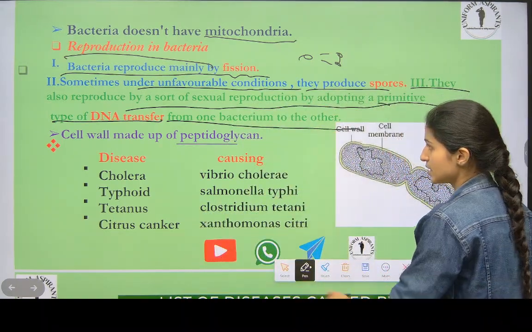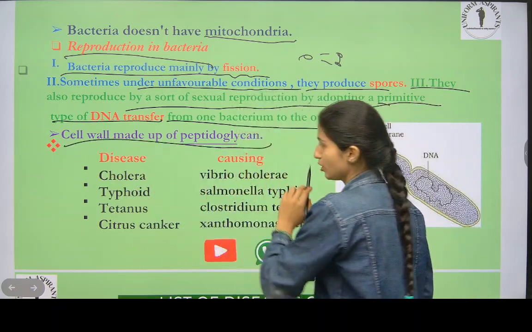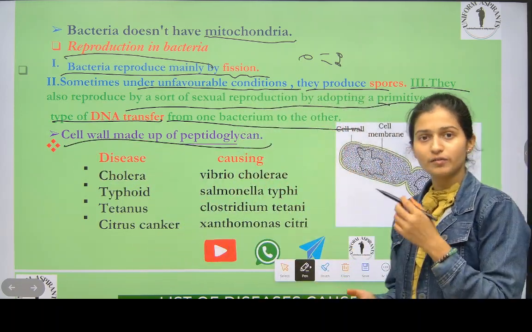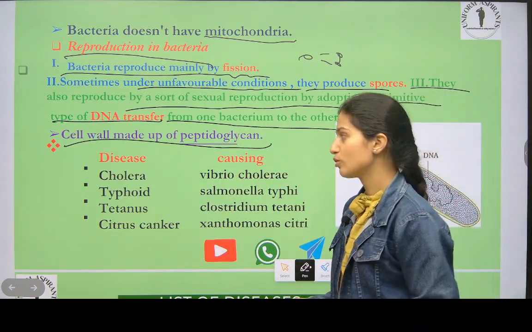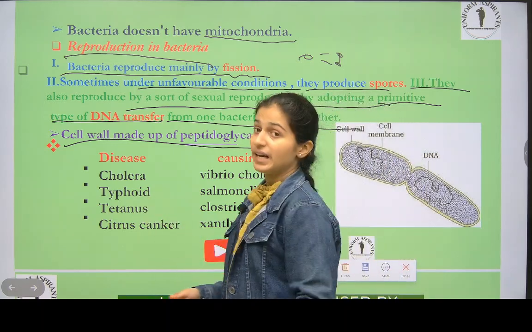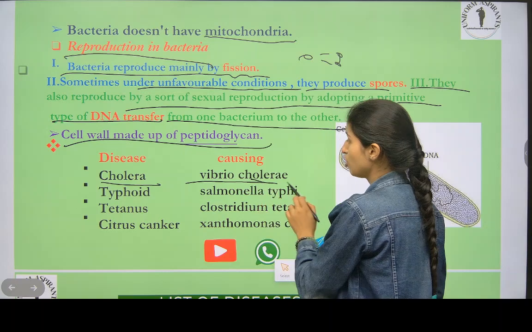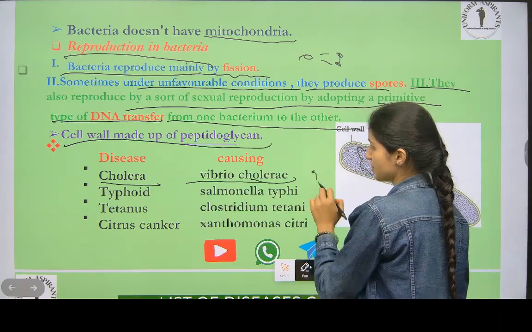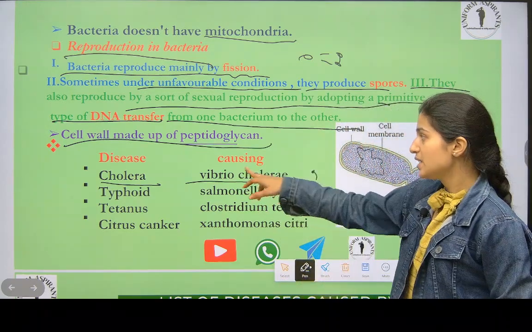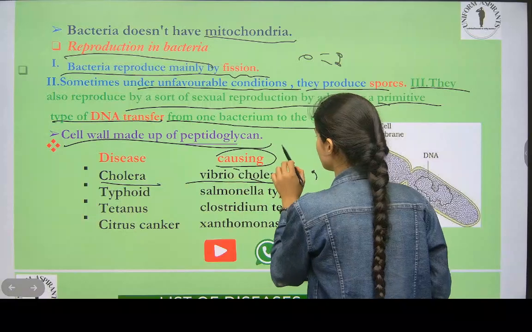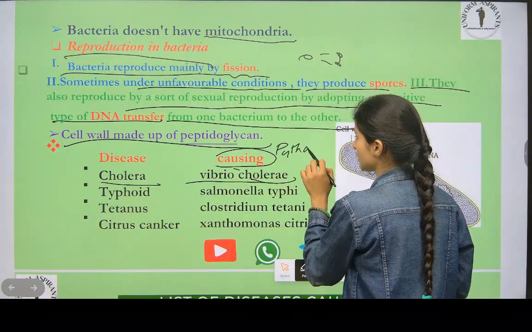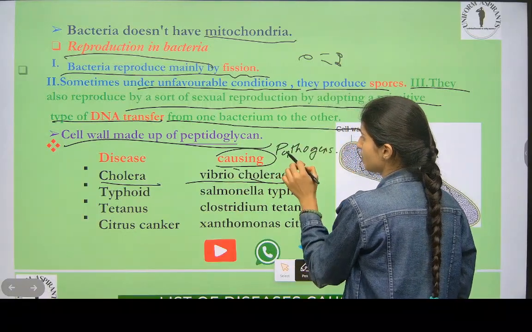What is given next? The cell wall is made up of peptidoglycan. We have seen this, and the outer covering of the cell wall is made up of glycocalyx. Cholera is caused by Vibrio cholerae. Vibrio means this shape is there. Vibrio cholerae is the pathogen. These are pathogens.